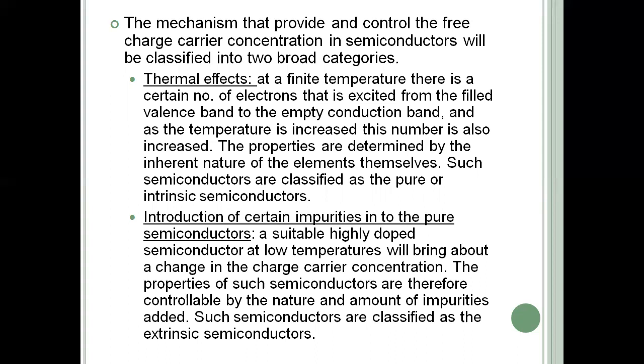Whereas when you go for doping, a suitably highly doped semiconductor at low temperatures will bring about a change in charge carrier concentration. The properties of such semiconductors are therefore controlled by the nature and amount of impurities added to it. Such semiconductors are classified as extrinsic semiconductors.